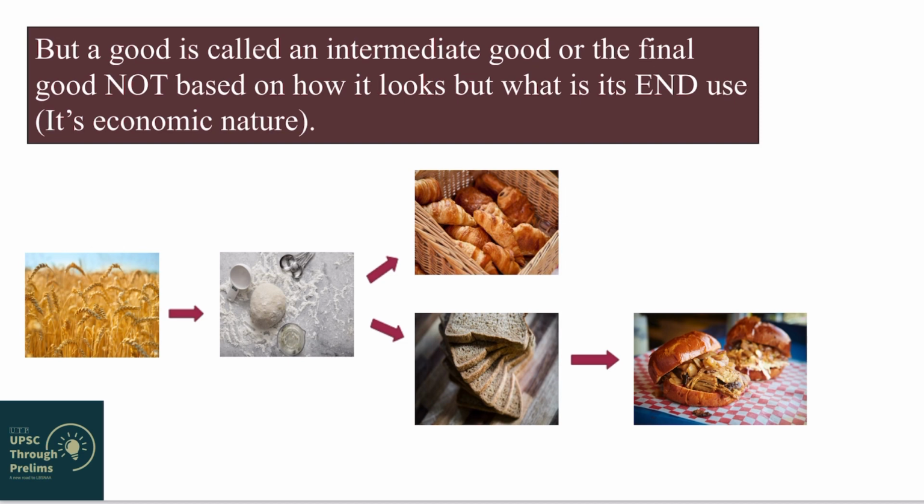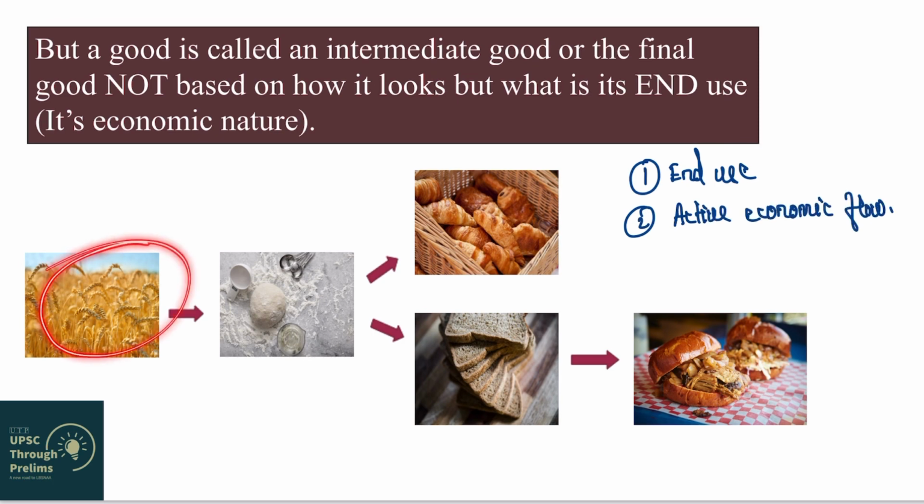An intermediate good or final good is not based on how it looks. It is not how a good looks which differentiates it as intermediate or final good, but its end use, its economic nature. So I will give you two criteria which will help you to differentiate an intermediate good from a final good. First criteria, as we saw in the previous slide, is what is its end use. Second criteria is whether that good is in active economic flow. We will understand this with a simple example.